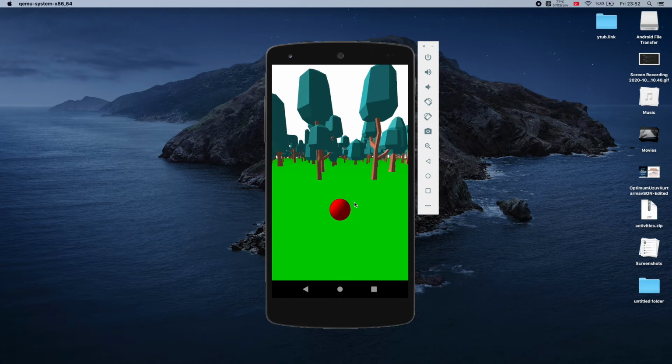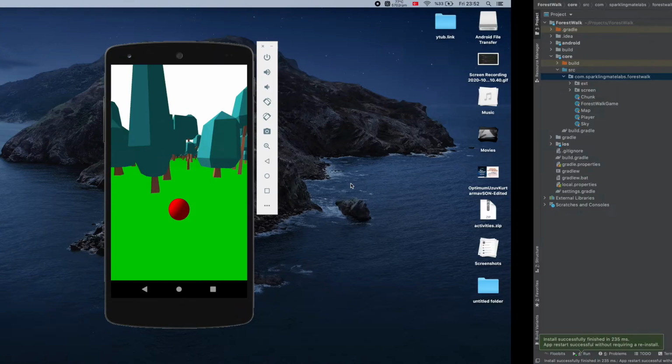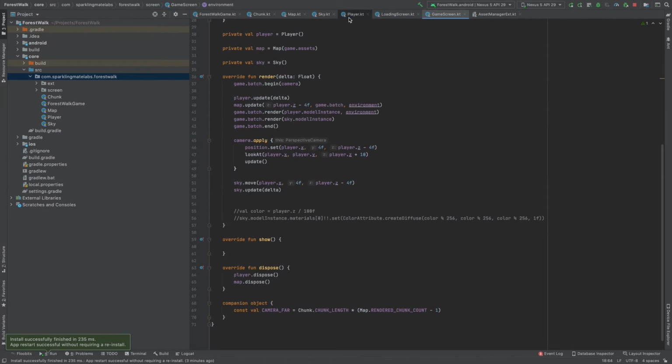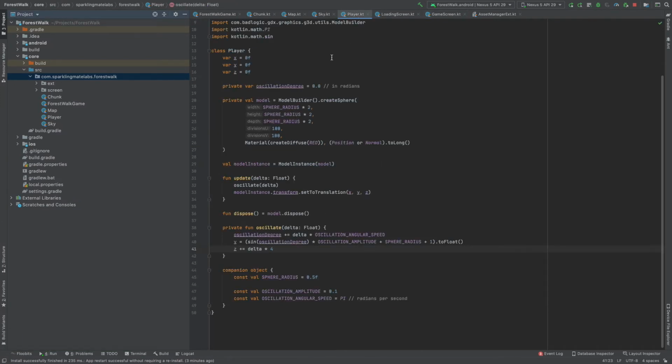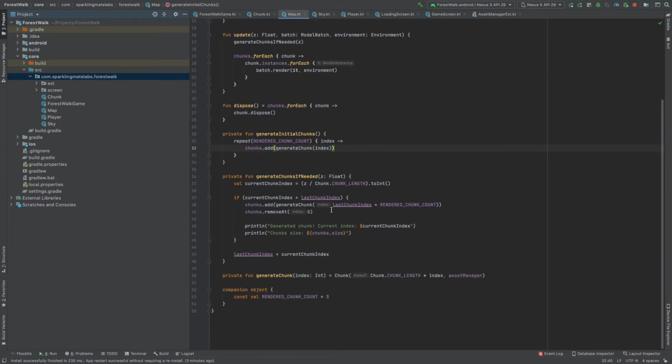Here you can see that it's already looking like a game. So I have a player class which is a sphere. This is straightforward. What I did is the map mechanism. Map mechanism is getting the z coordinate of the player or the camera, and whenever it goes past a certain point, it renders another chunk of the map.